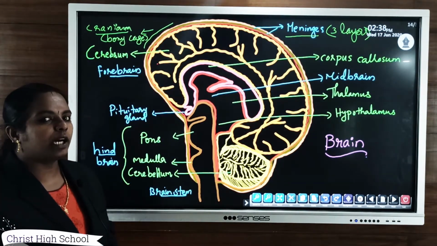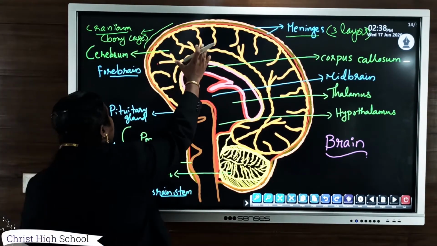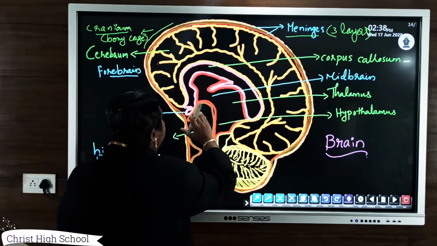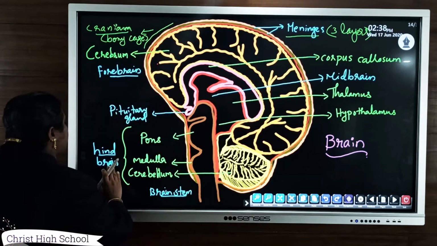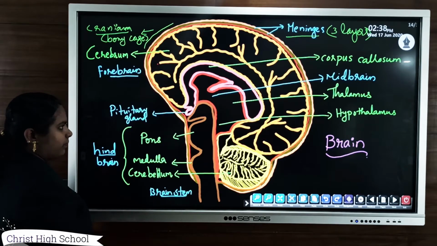And now the three parts of the brain. The first part is the forebrain. Then the middle part of the brain is the midbrain, and the lowermost part is known as the hindbrain. These three parts together form the brain.